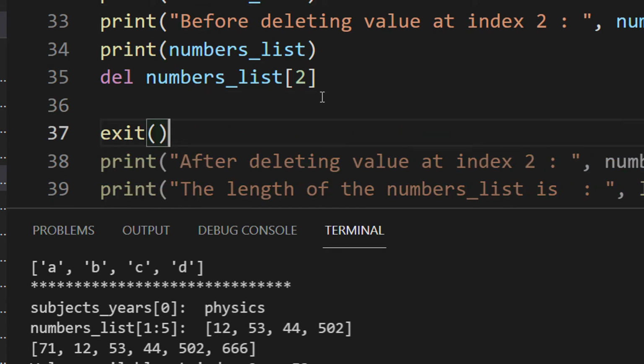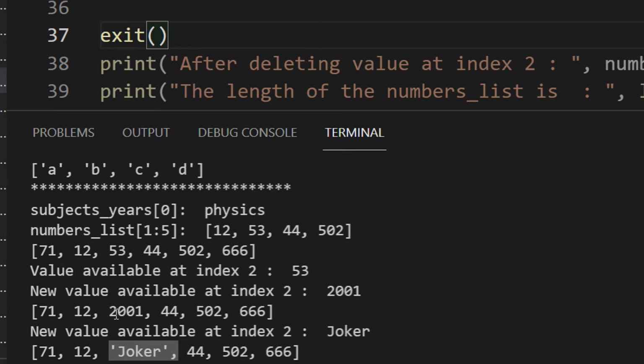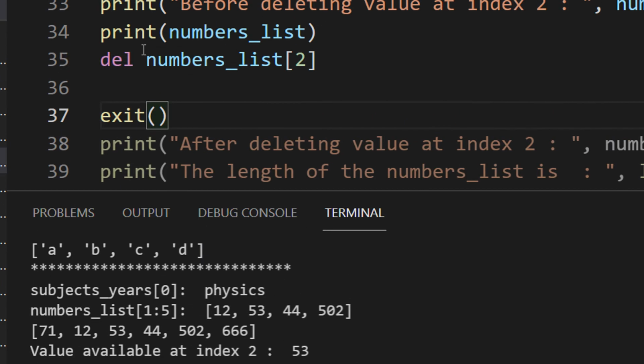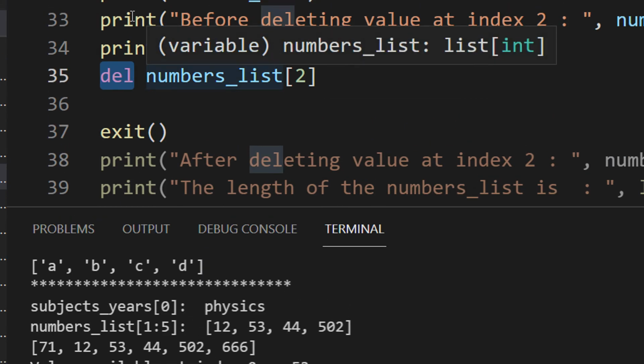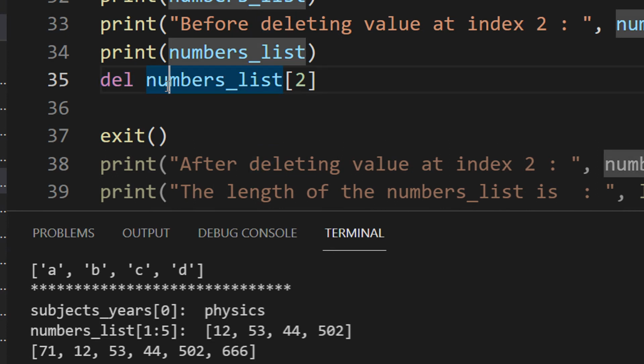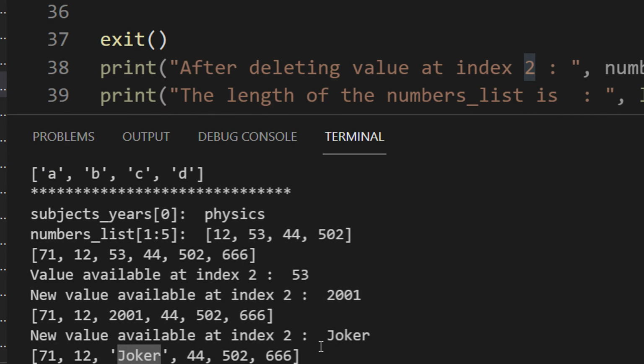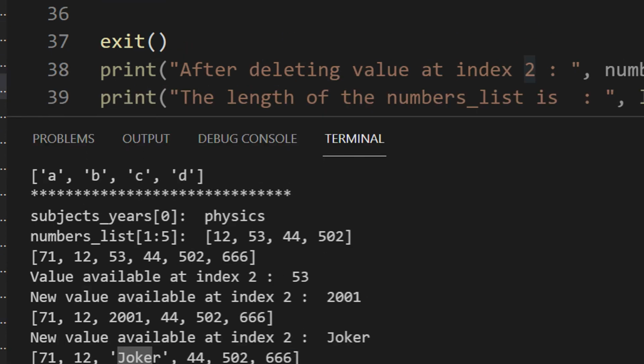So how to delete? See, now we are overwriting, right? We replaced 2001 with joker. There is a keyword here, del. Del means delete. You provide the name of your list, in this case we have a numbers list, and you provide the index. Index 2 is the index. Fine. So this will be deleted, right?